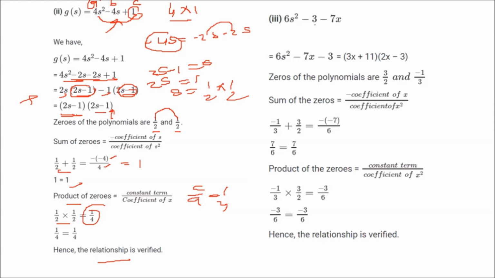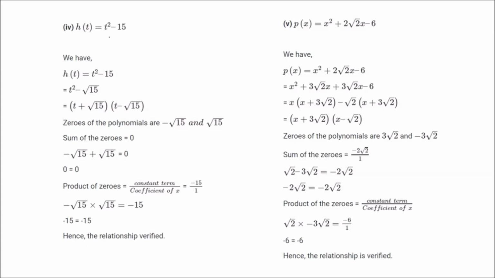Again, you just have to rearrange this. Write it as 6x square minus 7x minus 3. This is ax square plus bx plus c, where a is 6, b is minus 7, and c is minus 3. So the next one is this one.